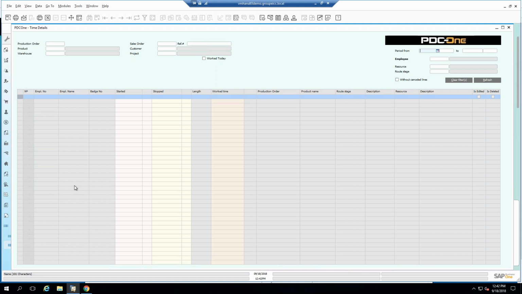So that's why you have the opportunity to go back after the fact. A supervisor can go in if he or she has authorization, and come here to correct an employee's time against a work order. So that's just a normal process in any production system, the ability to go and correct a specific person's time against a work order, against an operation, against a step.